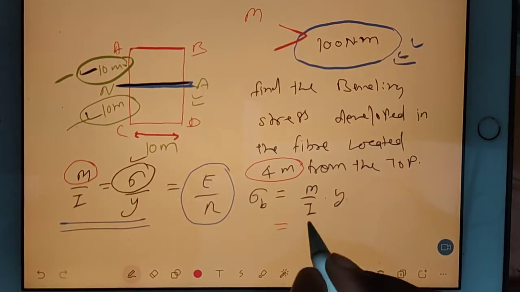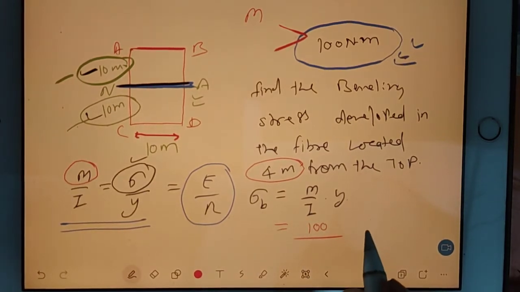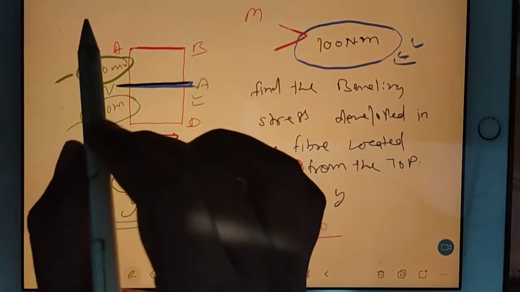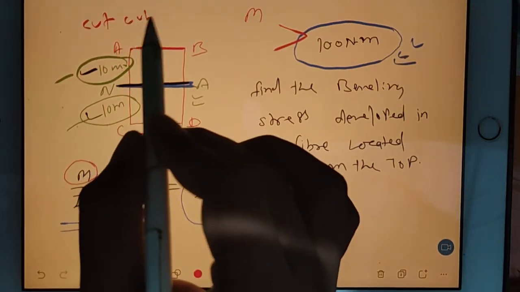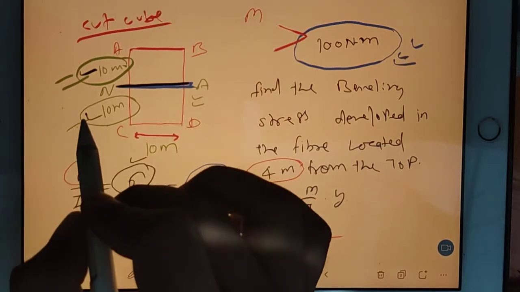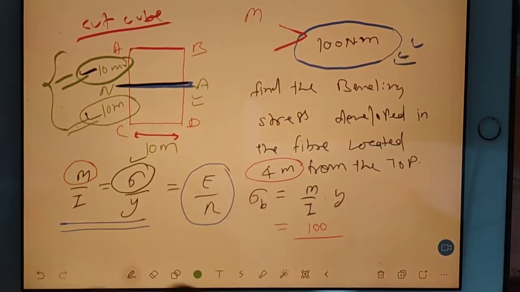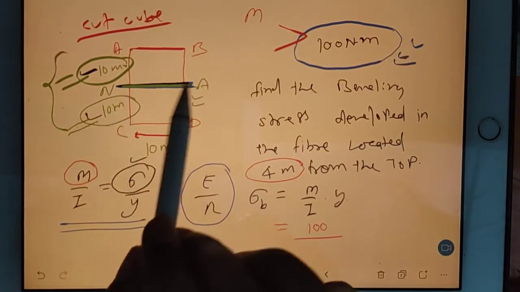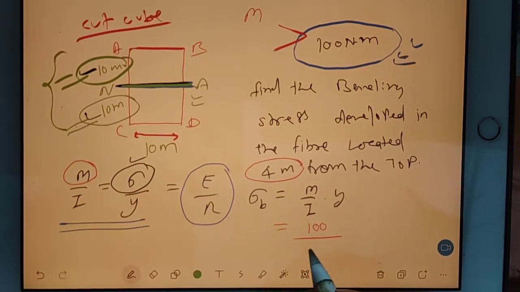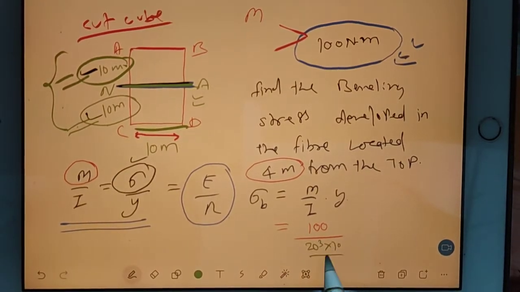Moment is already clear, 100. And divide by I. In case of I, you remember the trick? Cut cube. Cut cube means this 10 here and this 10 here. So this 20 meter length is being cut by the neutral axis. So 20 cube into this 10 divide by 12.